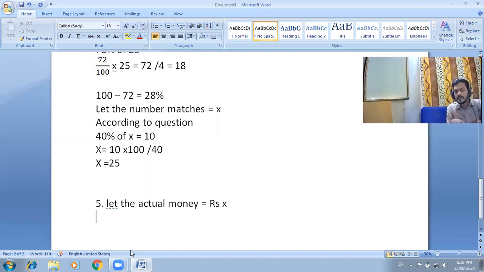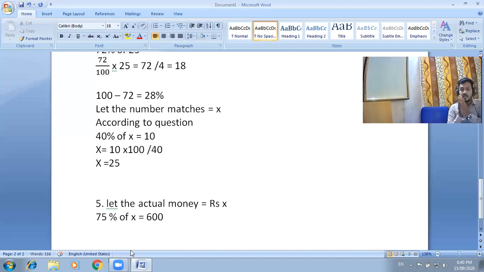It is not given in this question; we can consider a bike or any accessories, no problem. So 75 percent of X is rupees 600.